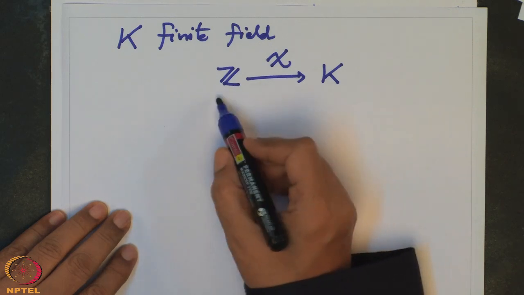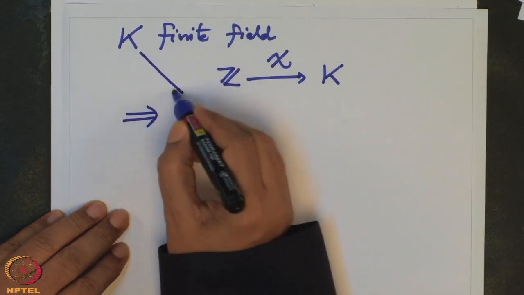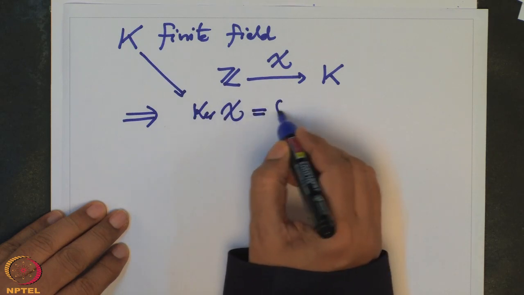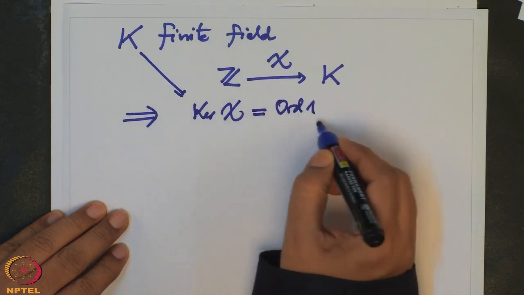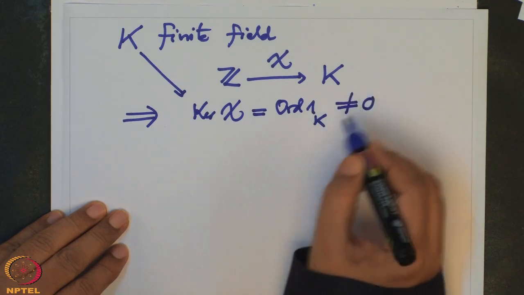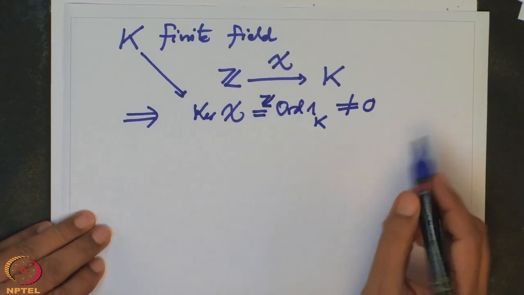But that cannot happen. Z is infinite, K is finite. So because K is finite, the kernel of chi, which is generated by the order of 1, this 1 is 1_K, is not 0.